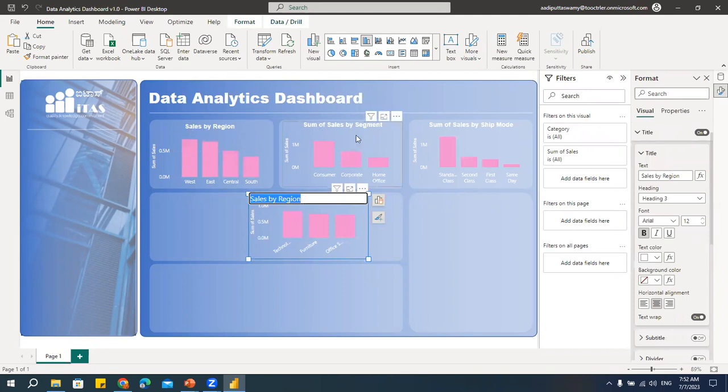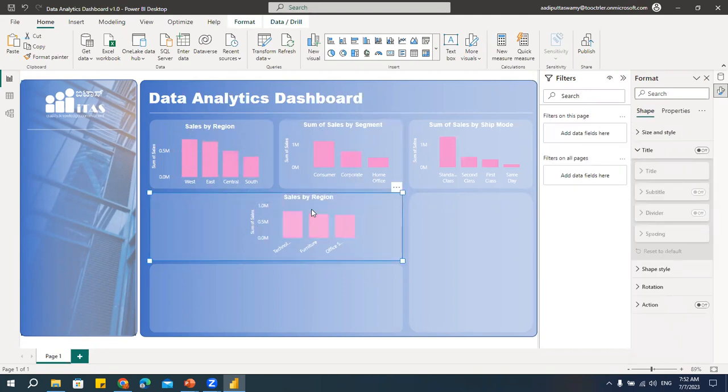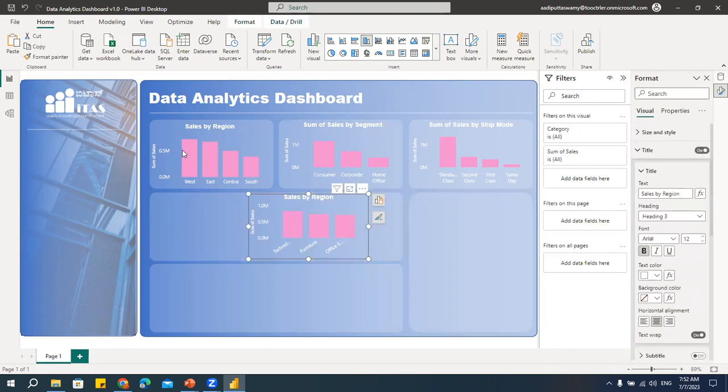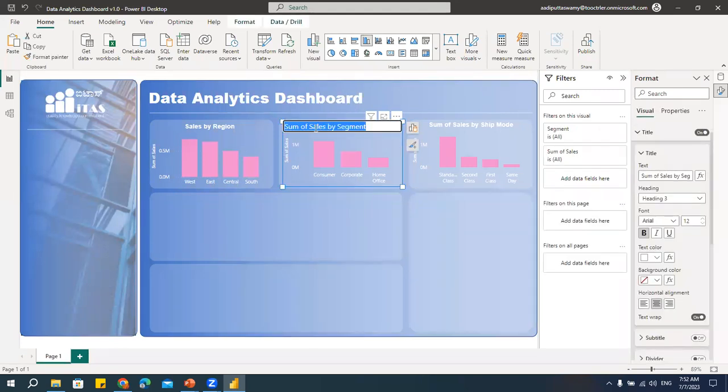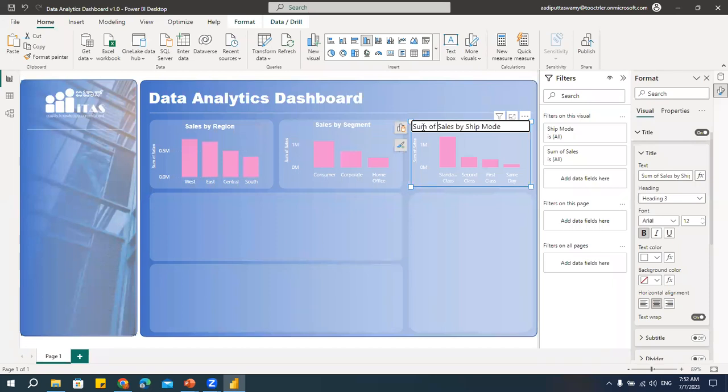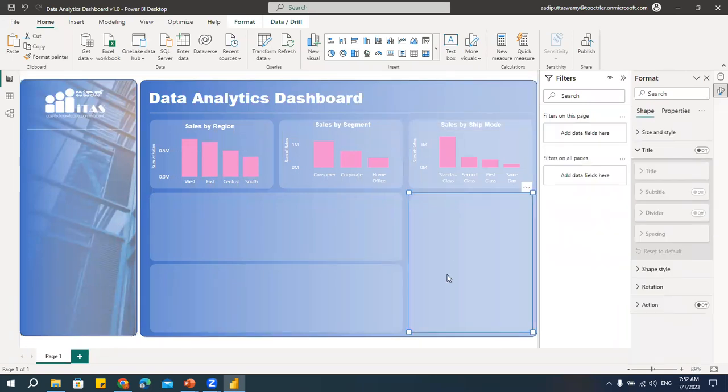So removing this "sum of" is very easy, then checking what chart I'm actually trying to create. So don't edit the title in the beginning. If you are aware of what report you are creating, that is fine. Otherwise, make sure that you create the report and then you remove this "sum of". Let me remove this. Now I'm checking the title. I'm removing all this title here. Done. See how quickly we created these 3 different reports.